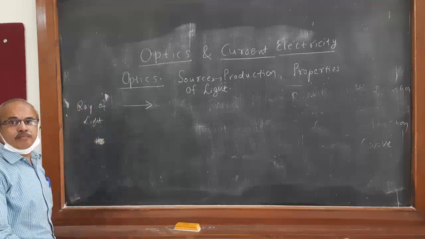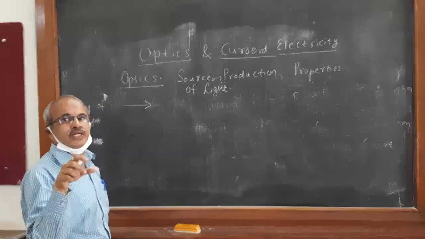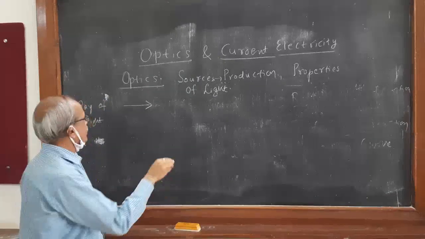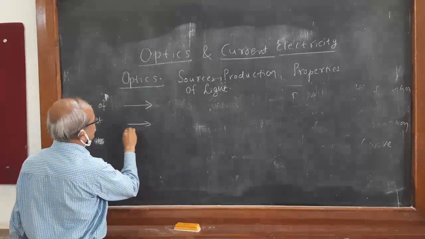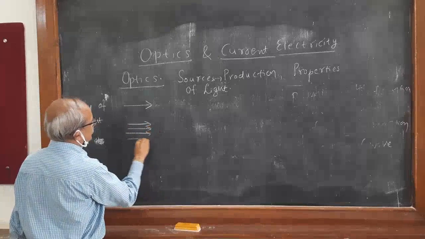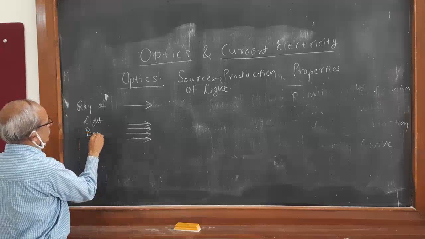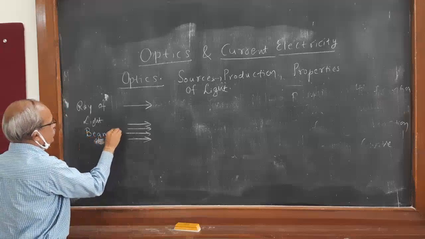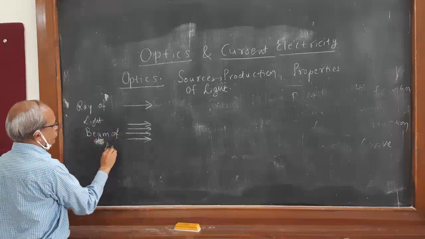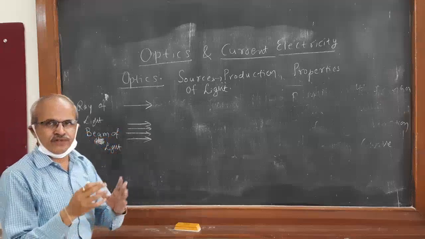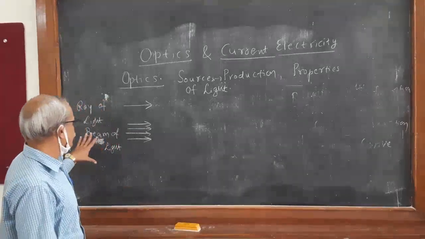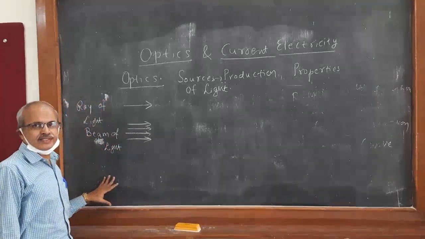And what does beam of light mean? We mention beam here and there. Beam means a collection of rays. A collection of rays of light is called a beam of light.